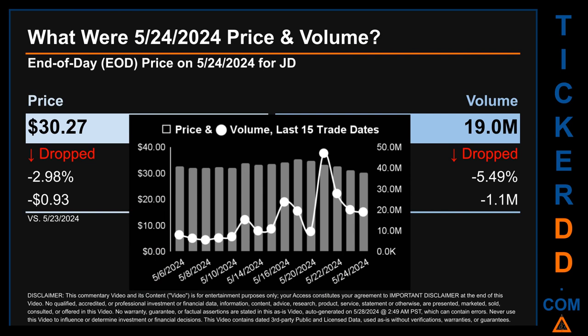Across a range of $5, the max and minimum end-of-day price were respectively 35.27 and 30.27. Volume saw a range of 41.5 million, from a day low of 5.6 million to a day high of 47.1 million.